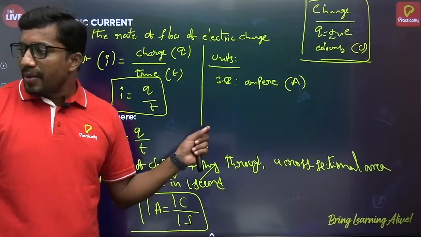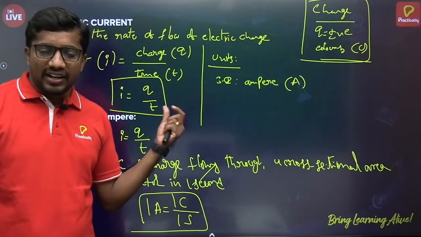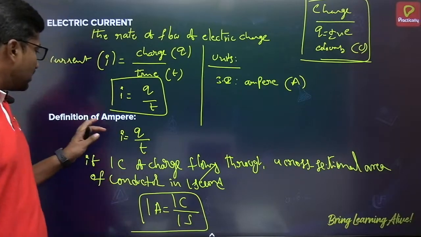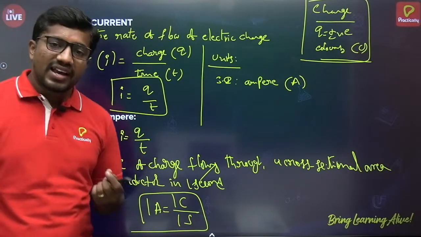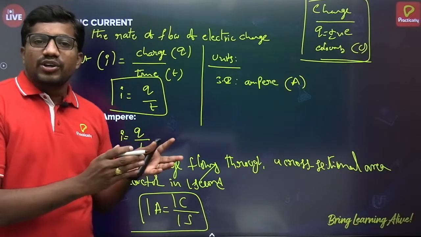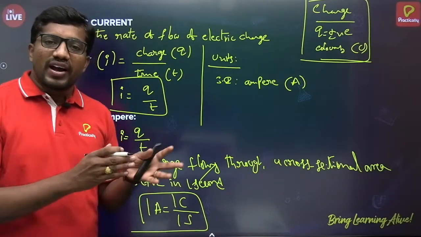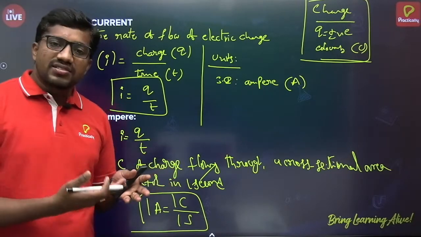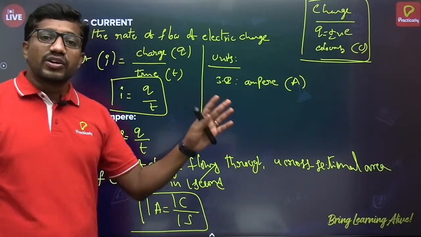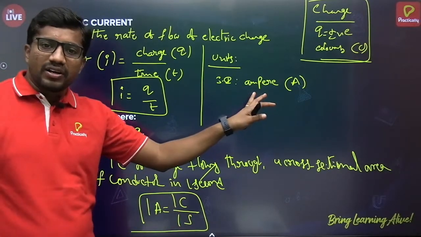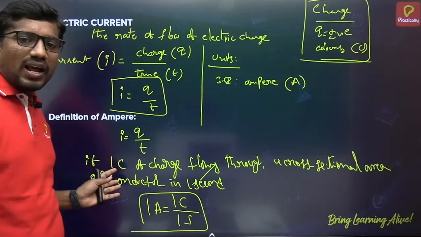Okay, hope I am clear with the electric current definition as well as the definition of the ampere. They may ask you to define the SI unit of electric current. They won't always ask you to define 1 ampere. If they ask you to define the SI unit of electric current, it is simple: the SI unit of electric current is nothing but ampere, so you have to define 1 ampere only.